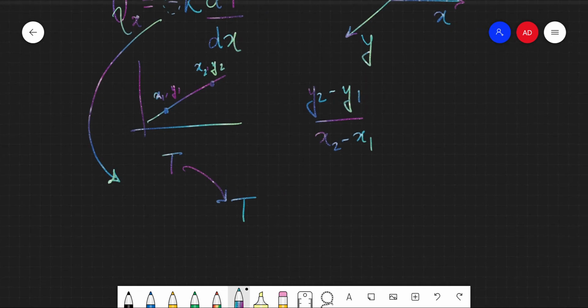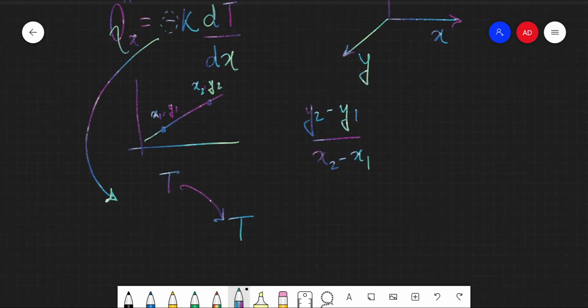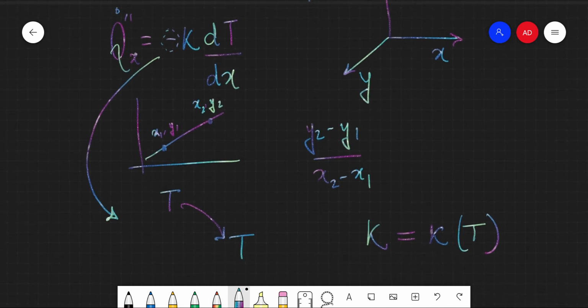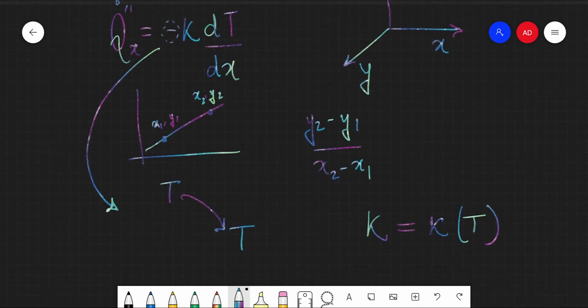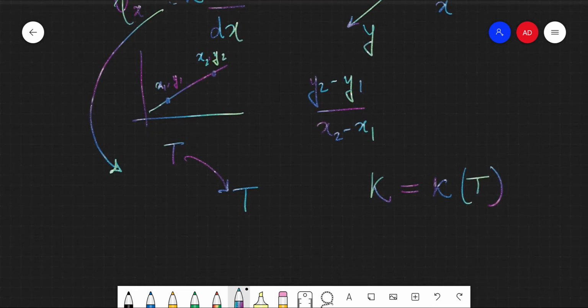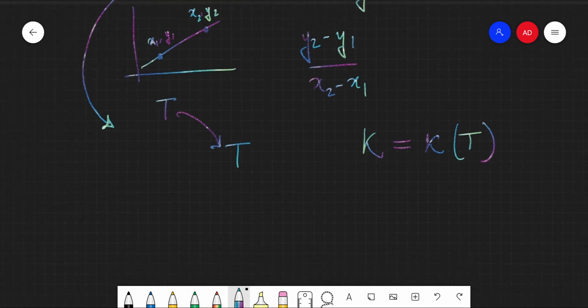So just as an aside, I would like to introduce you to a small complexity: the material property thermal conductivity can also be a function of the temperature, which introduces another aspect of complication in our Fourier's equation, right? But for the next analysis, we will assume that we are dealing with steady state heat transfer.